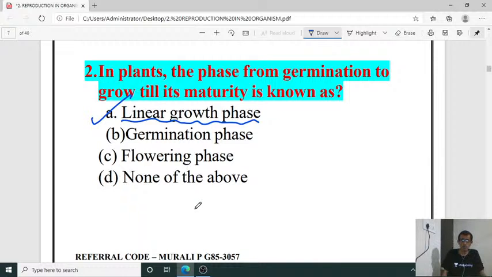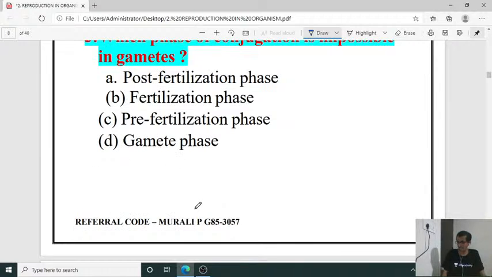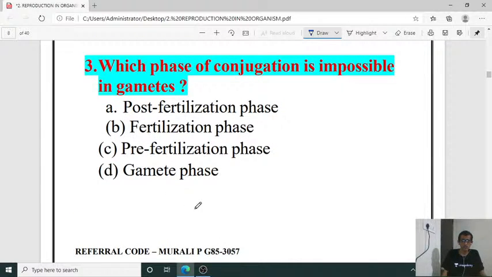Then which phase of conjugation is impossible in gametes? Which phase of conjugation is impossible in the case of gametes? Post-fertilization phase, pre-fertilization phase.